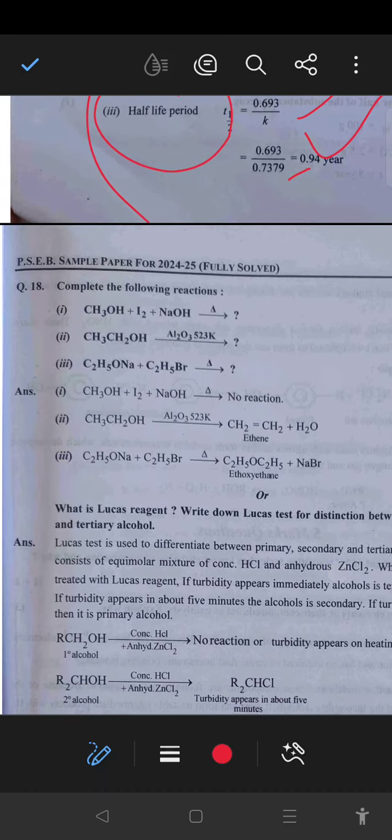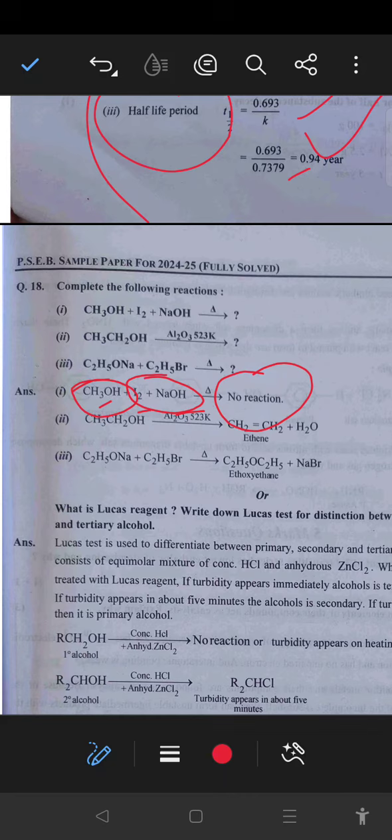Okay. So next, complete the reaction when methyl alcohol reacts with I2 plus sodium hydroxide, that is the iodoform reagent. Because in this reaction only one CH3OH group is present, it does not follow the condition of the iodoform reaction, so no reaction will occur.